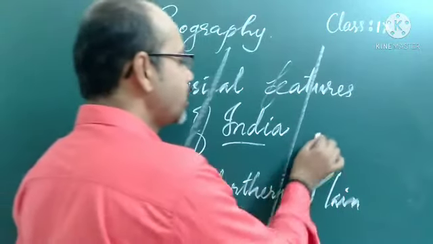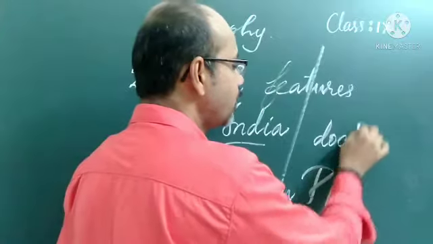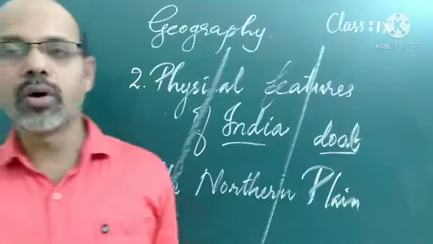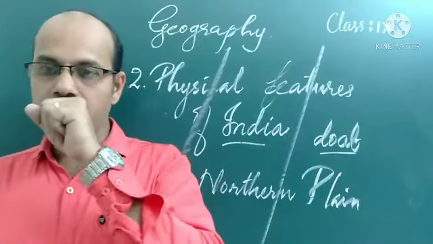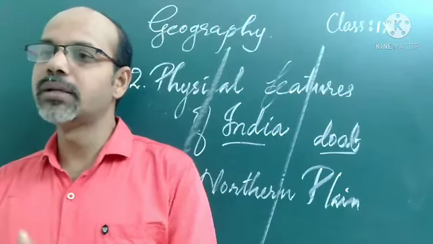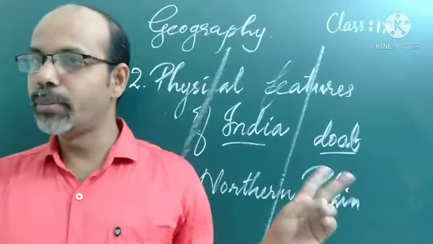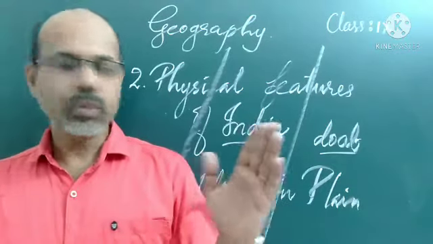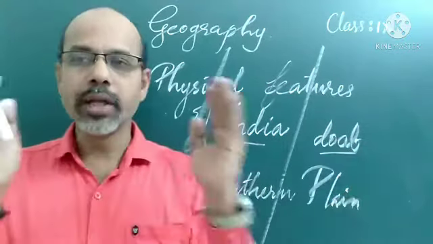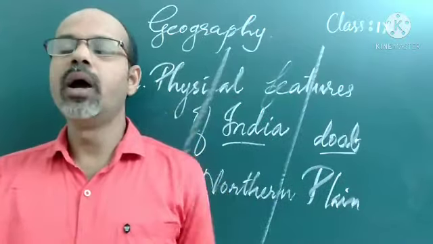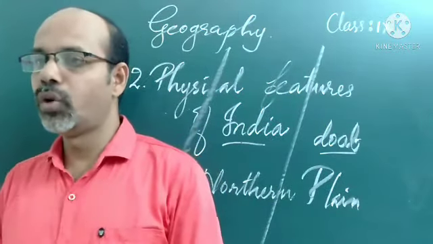You might have studied this term in previous classes also: Doab. What is the meaning of Doab? It is made up of two Hindi words: do means two, and ab means water. So the land lying between two rivers is called a Doab.